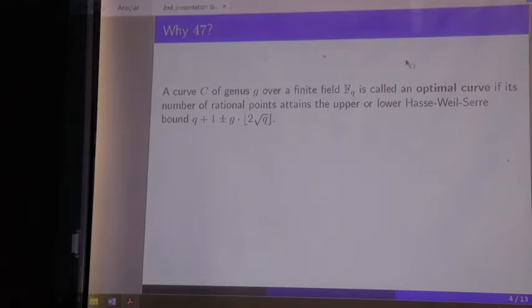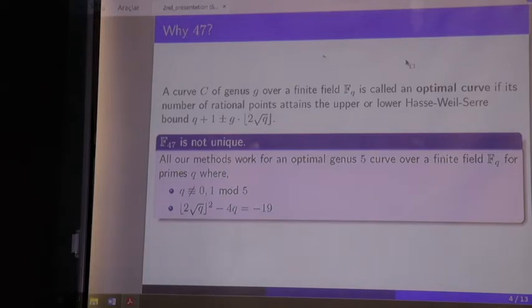But F47 is not unique, because all of our methods will work for an optimal curve of genus 5 over a finite field Fq for all primes q that satisfy these 2 conditions. So q is not congruent to 0 or 1 modulo 5, and also the integer part of 2 square root of q, squared, minus 4q is equal to minus 19. So from now on, I will take the general case Fq.